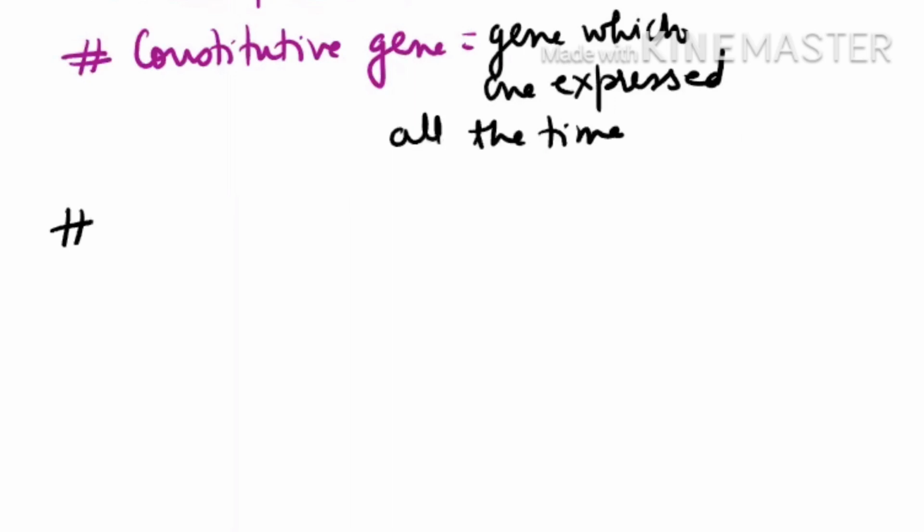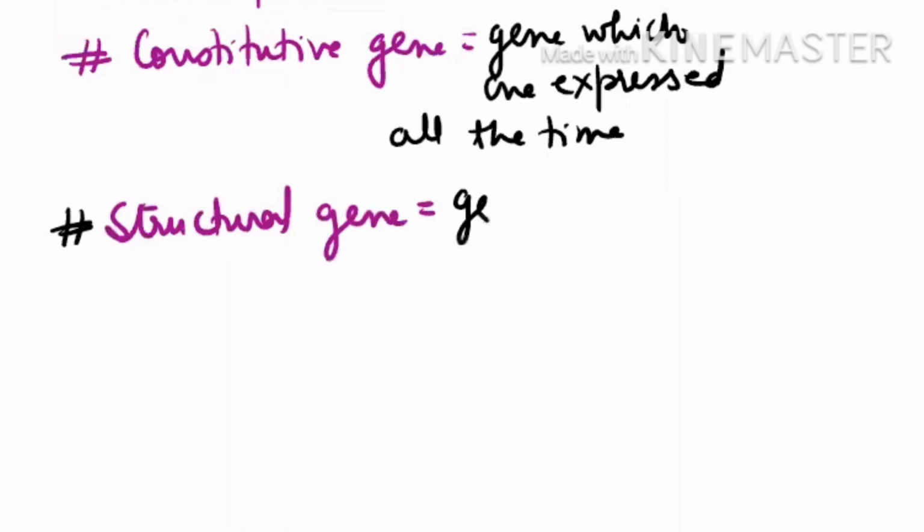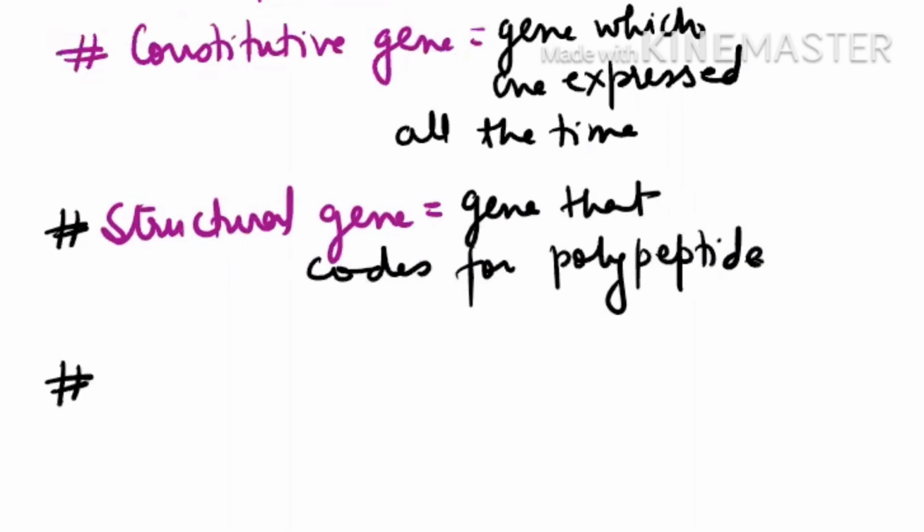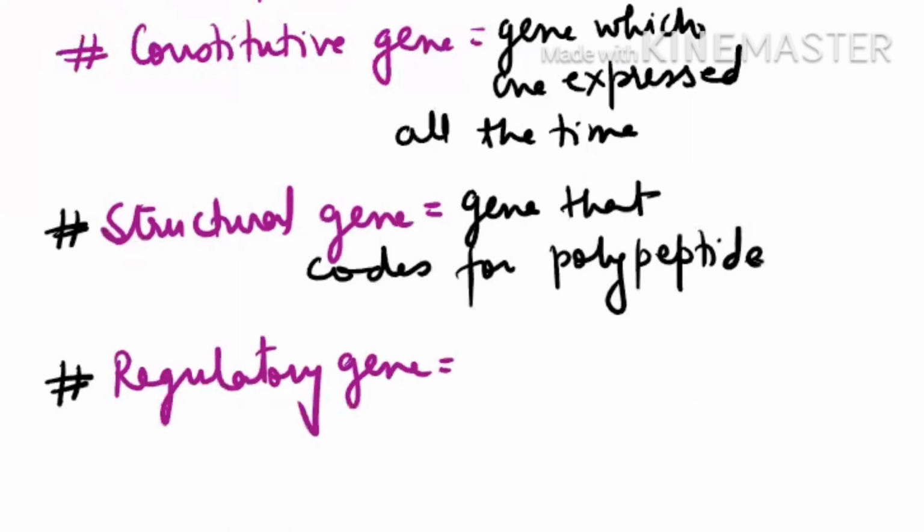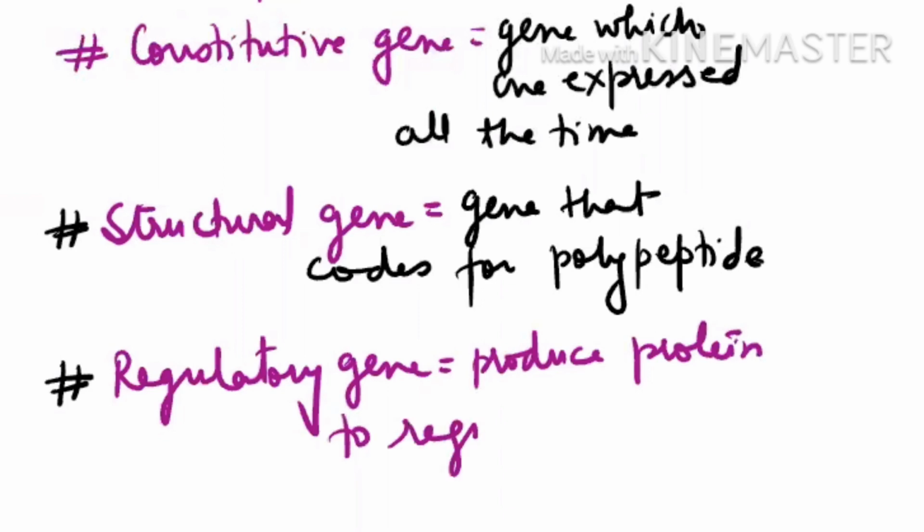Then what do you mean by a structural gene? Structural genes are the ones which code for polypeptides. Then what do you mean by a regulatory gene? This is actually important for understanding the lac operon. Regulatory genes are the ones which regulate whether the RNA polymerase should bind to the promoter site or not. It means they produce proteins to regulate the accessibility of the RNA polymerase to the promoter site.